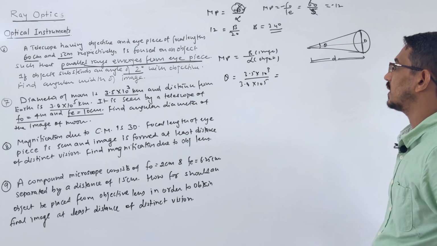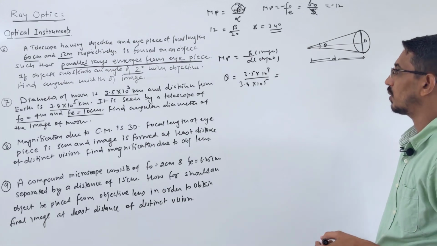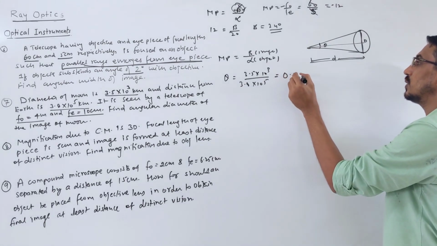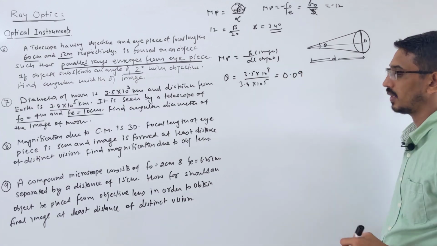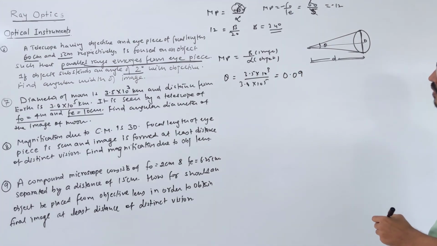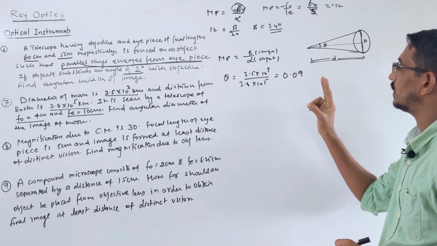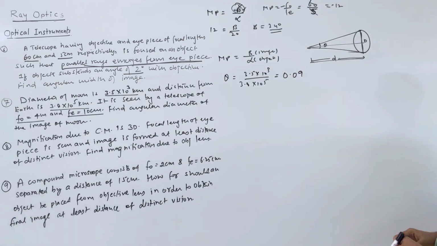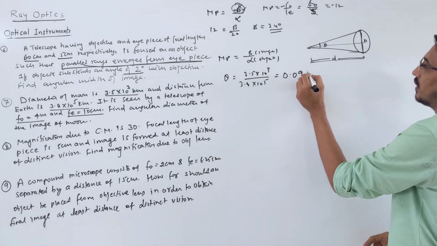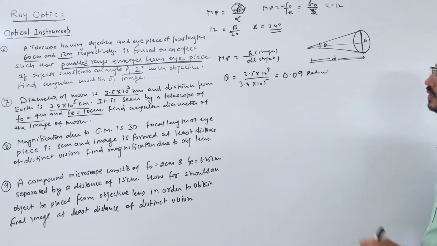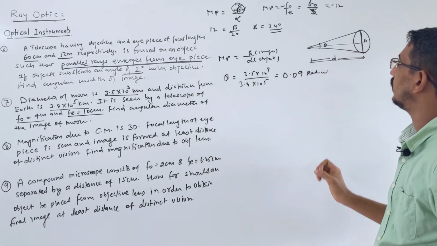Let's cancel, 35 by 38, and 10 power 2 goes out, so 0.009, with two zeros. Yes, correct, only this much. This is in radian. This is the angle subtended with the eyes.